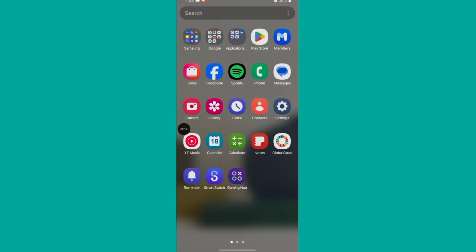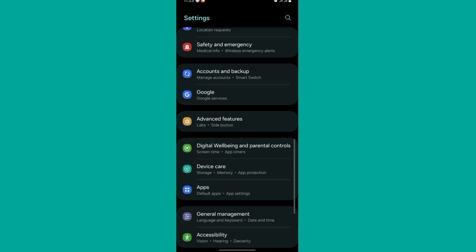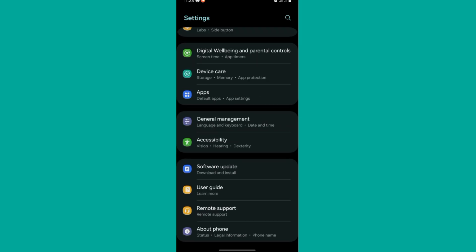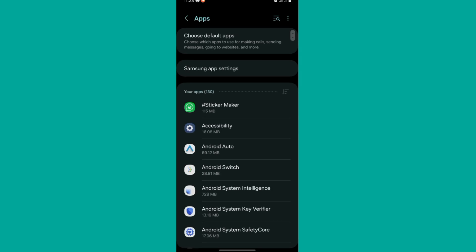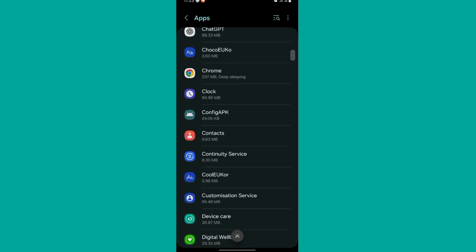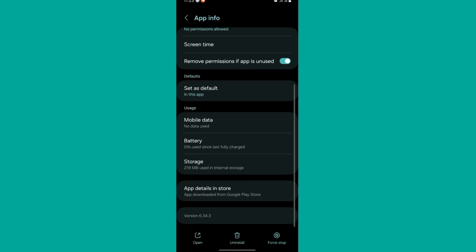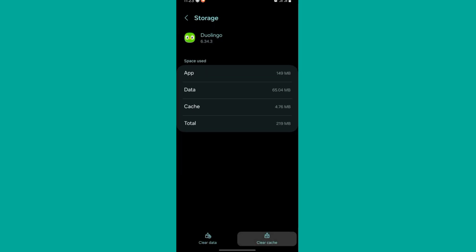So, go to your phone's settings, scroll down this list, click on the apps option, swipe up the screen and search for Duolingo, click on storage, then click clear cache.